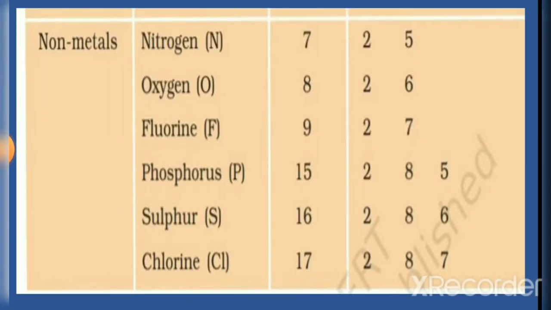In a similar way, we find that phosphorus should gain 3 electrons, sulfur should gain 2 electrons and chlorine atom should gain 1 electron to get octet configuration in their outermost shell. So how can non-metals in general get octet configuration in their outermost shell? It is by gaining the required number of electrons. So non-metals try to attain octet configuration by gaining electrons.